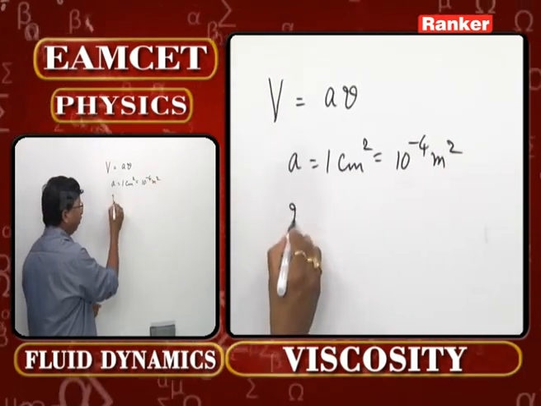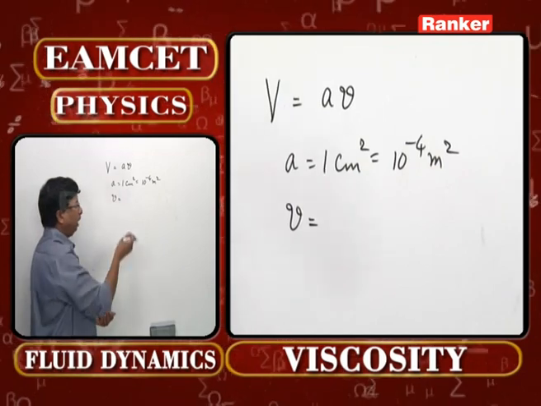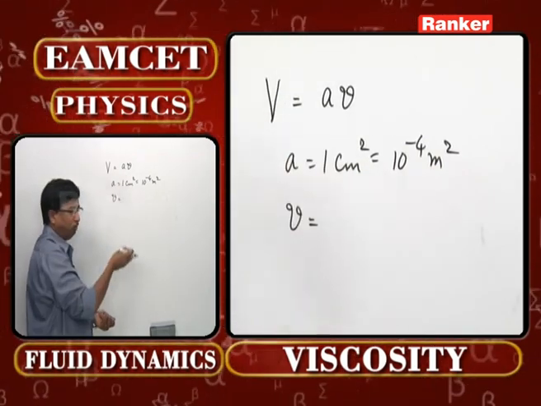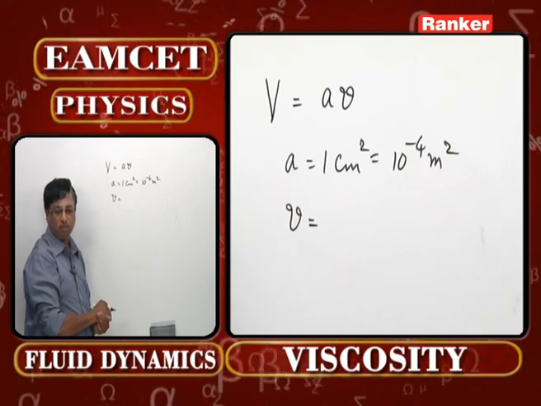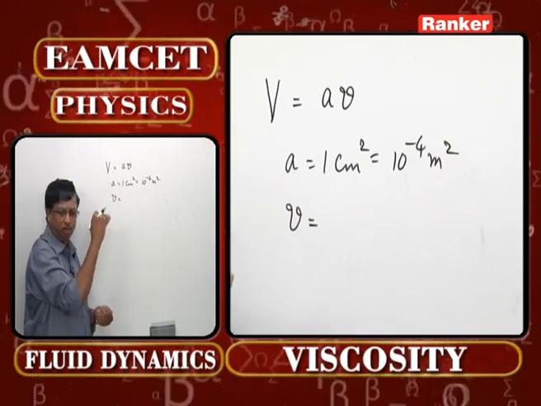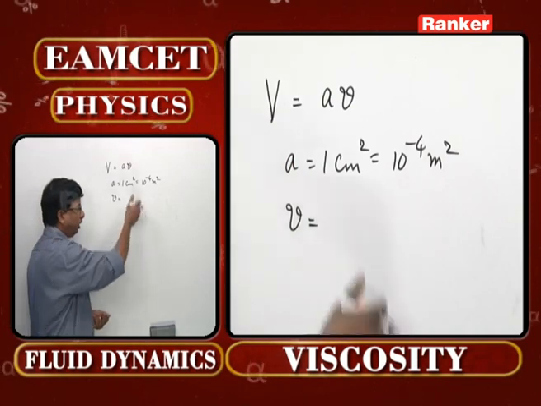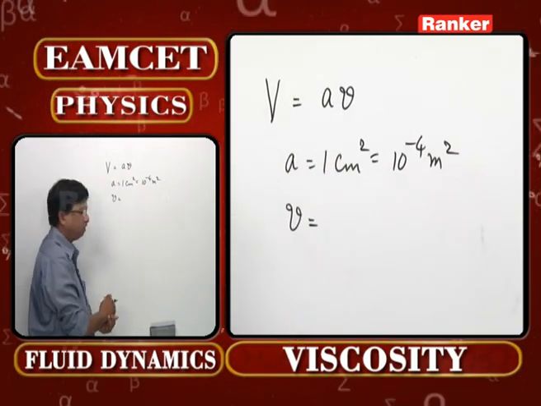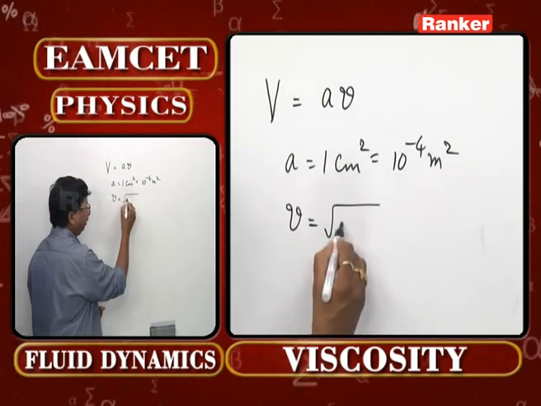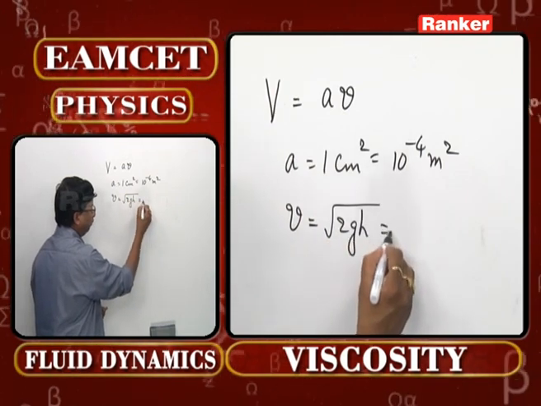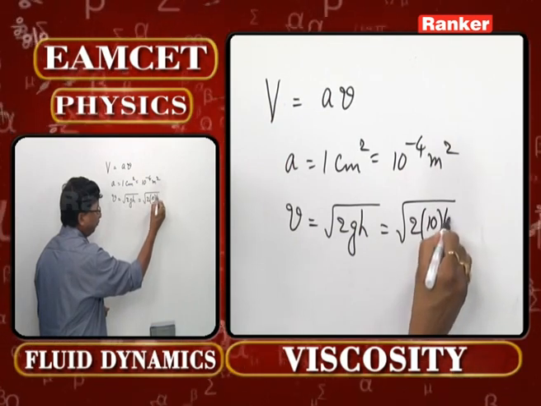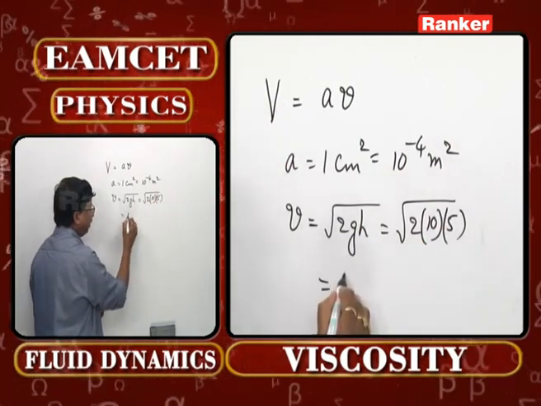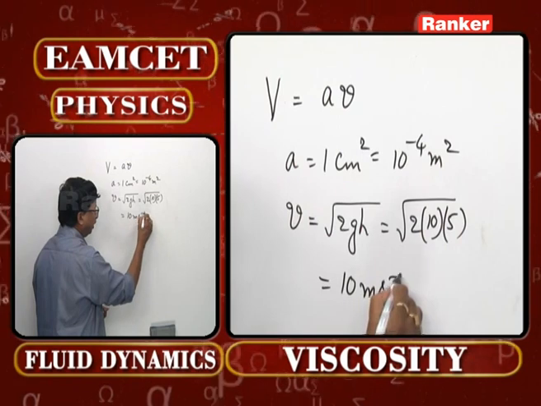Fine. But what about velocity? Velocity actually is the velocity with which the free surface of that liquid is coming down, because it has been given tank of height 5 meter is full of water. That means water level is going to be at a height of 5 meter. Then what will be v of a freely falling body? Root of 2gh. Of course, g is given 10 in this problem. h is given 5. Therefore, this now becomes 10 meter per second.